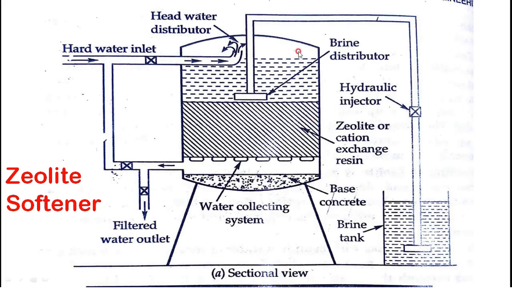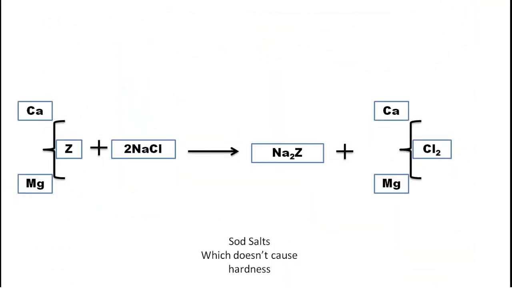This tank, here hard water comes. It will have Ca, Mg and some hard compounds, and this is called the zeolite cation exchange resin. The water passes through here, and at the end you will get filtered water here. Whatever amount you are getting here can be regenerated with this expression. Here Na2Z is regenerated.